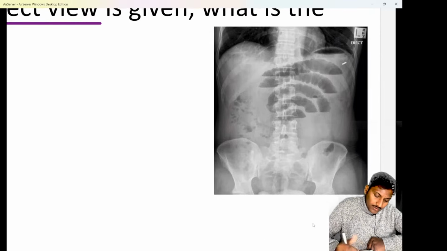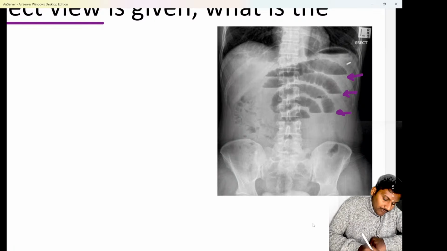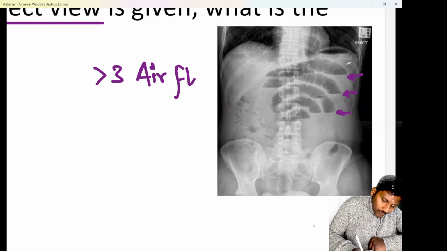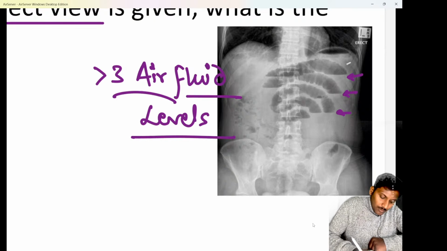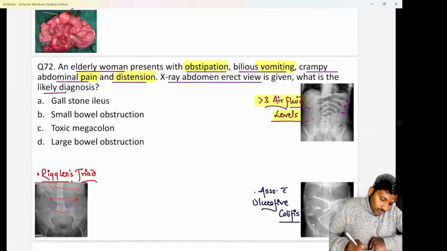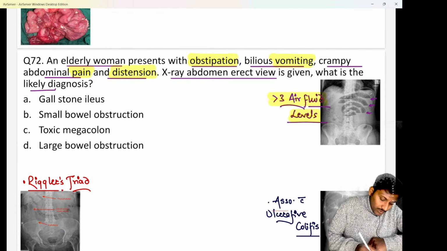So here you can see the X-ray abdomen erect view is showing you multiple air fluid levels. And we know whenever there are more than 3 air fluid levels on the X-ray abdomen erect view, it is surely a case of bowel obstruction. Now, the funda is both the bowel obstructions are given in the options. Option A is gallstone ileus, option B is small bowel obstruction, option C is toxic megacolon, and option D is large bowel obstruction. First, we know gallstone ileus can be ruled out.